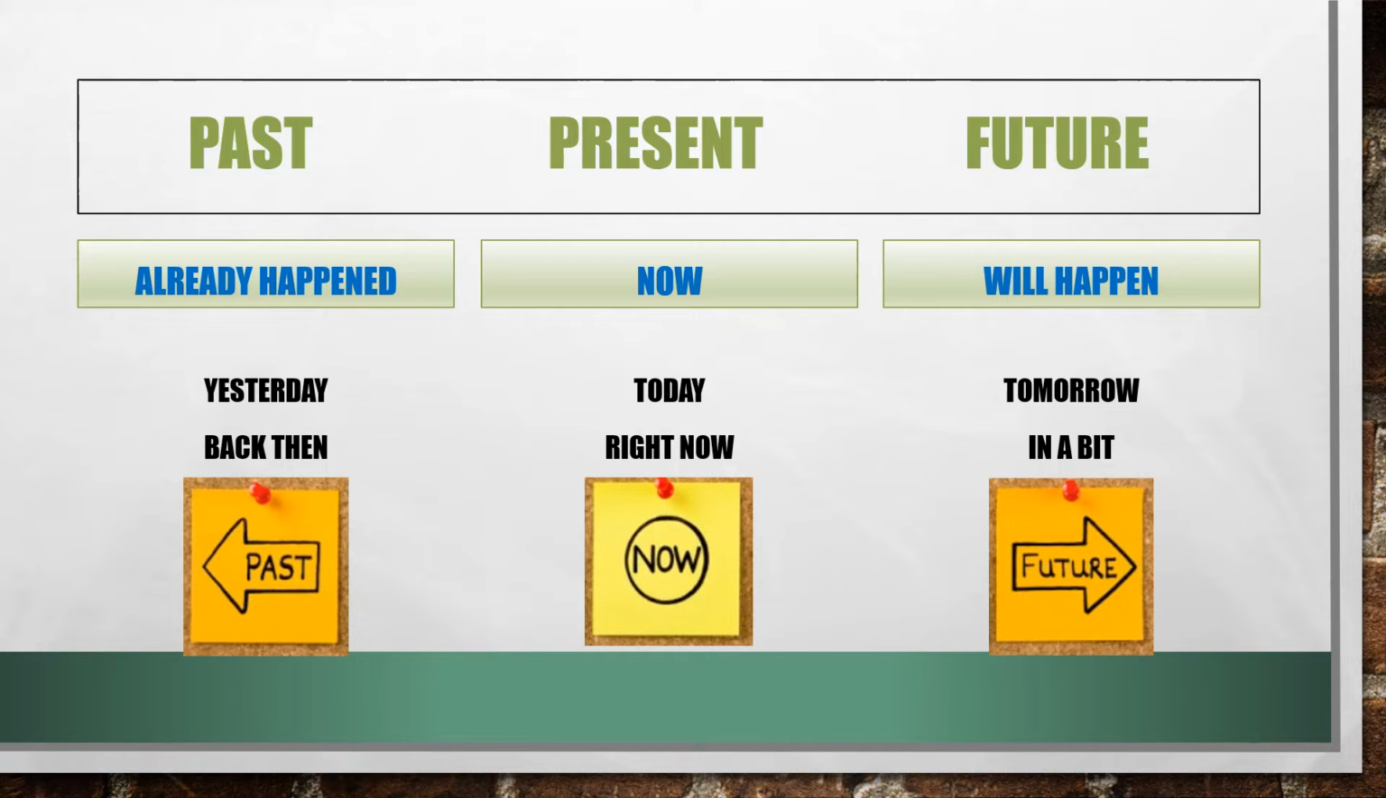So if it's something that already happened, we call that in the past. We might use words like yesterday or back then. Those things that you know have already happened, it's in the past. The present is something that's happening now, today, right now. And that verb has one way to say things too. And then future also, if things will happen, or if it's tomorrow or in a bit, those verbs also have a different way to say what they're trying to say. It usually comes with a will in front of it.